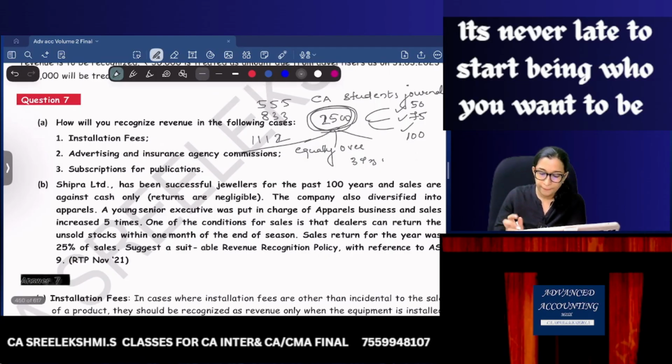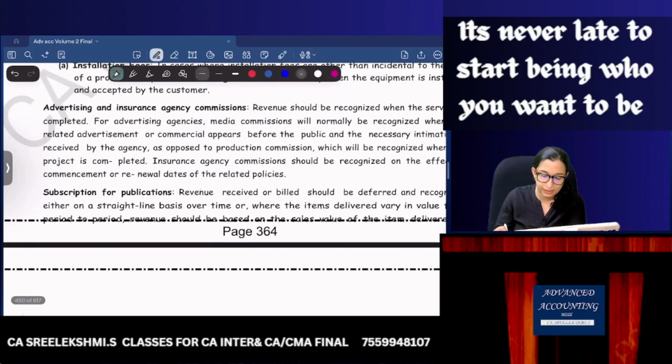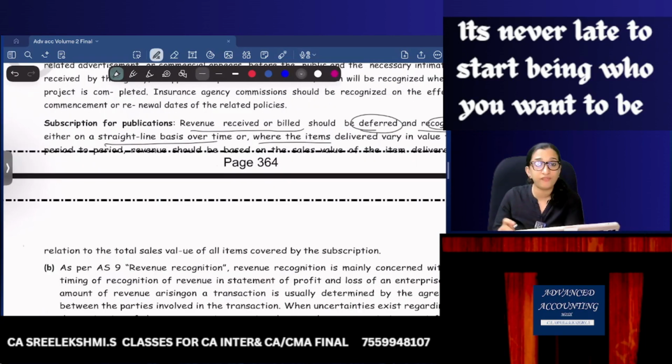So listen here. Revenue received or billed should be deferred and recognized either on a straight line basis over time, or, where the items delivered vary in value, in proportion to their value.